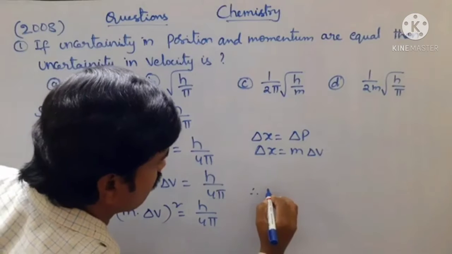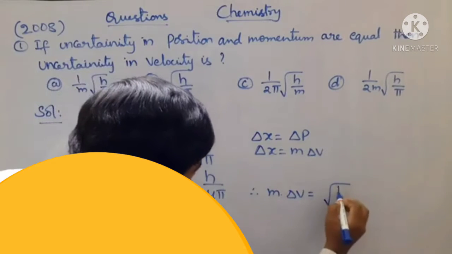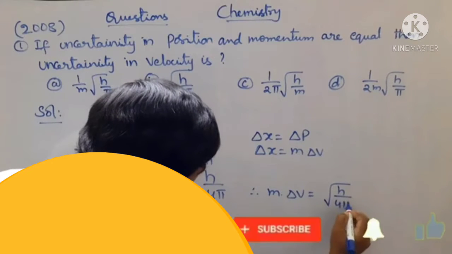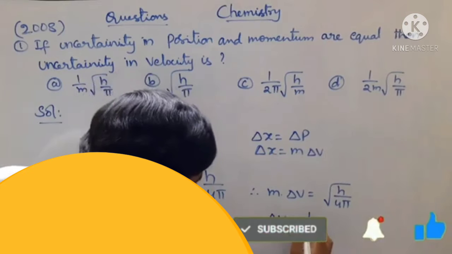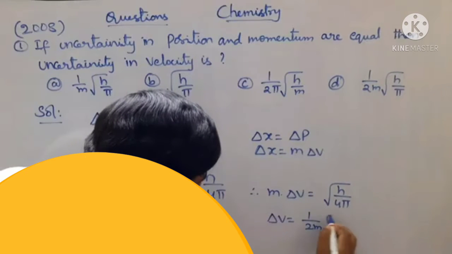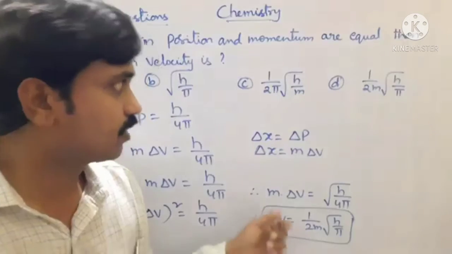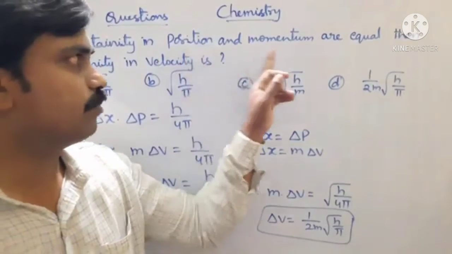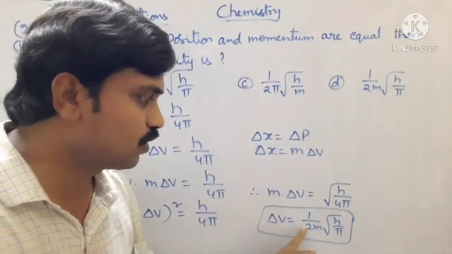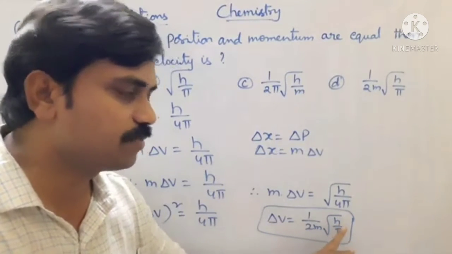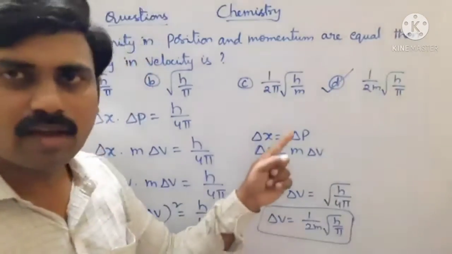Therefore, m into delta v is equal to square root of h by 4 pi. Therefore, delta v is equal to 1 by 2m into square root of h by pi. Finally, if the position and momentum uncertainties are equal, then uncertainty in its velocity delta v is equal to 1 by 2m into square root of h by pi. So option 4 is the correct answer.